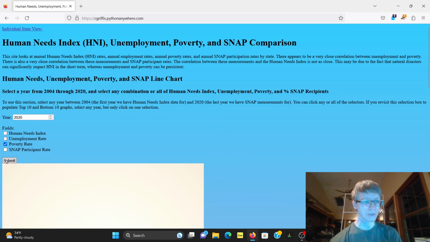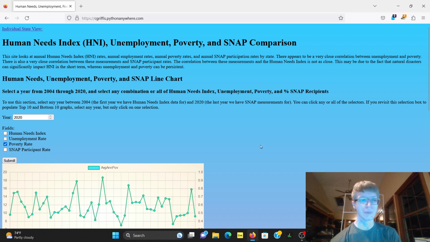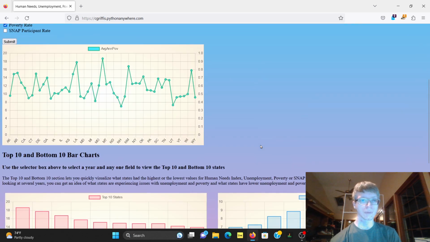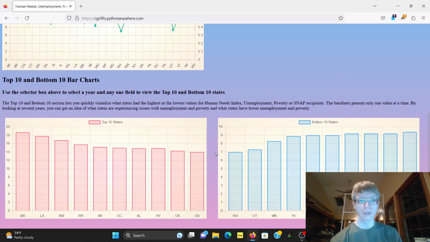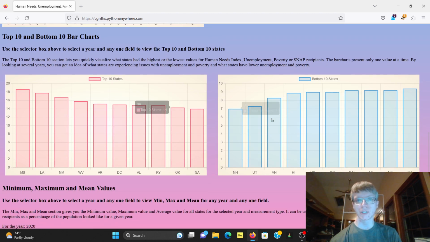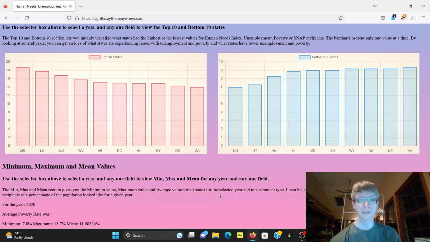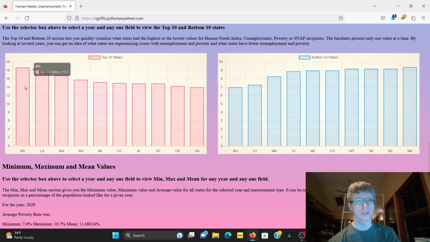If we go ahead and submit this to look at poverty, we can see this main chart has been slightly changed, and this top 10 and bottom 10 have been added. And down here, a statistical breakdown of minimum, maximum, mean.